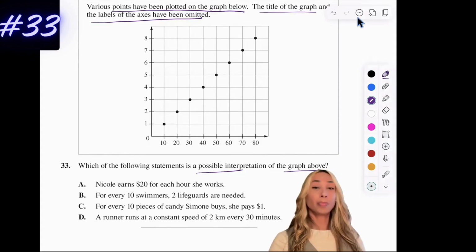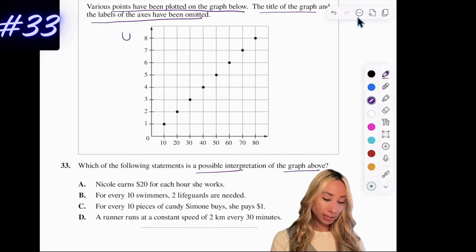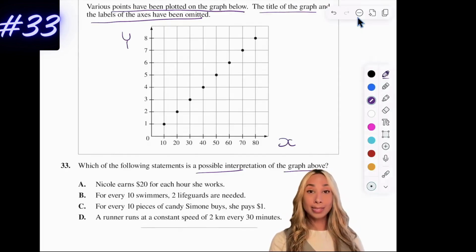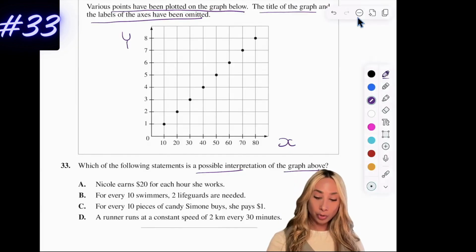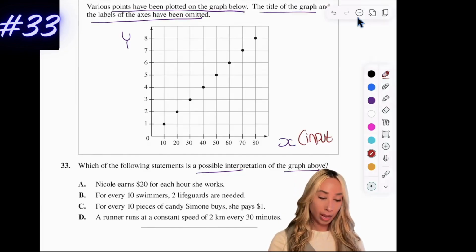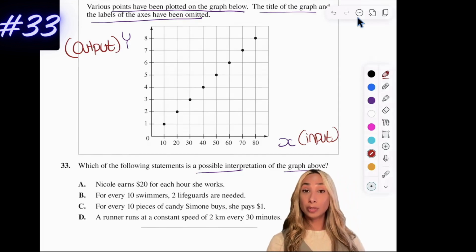So here's what I do know. I know my y-axis stands nice and tall. So this is my y-axis and this is my x-axis. Normally the y-axis is what we are measuring and the x-axis is kind of like what is going into the system. In elementary, we almost always called it input and output. Perfect. So that takes care of that. What we want to do is figure out, again, a possible interpretation.